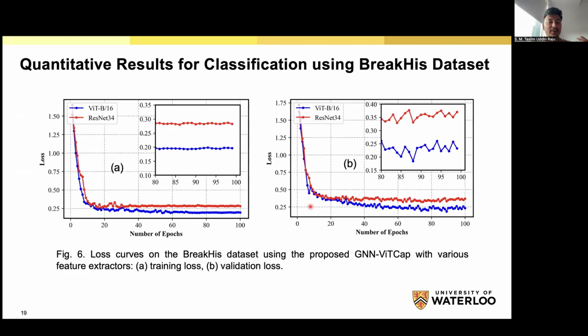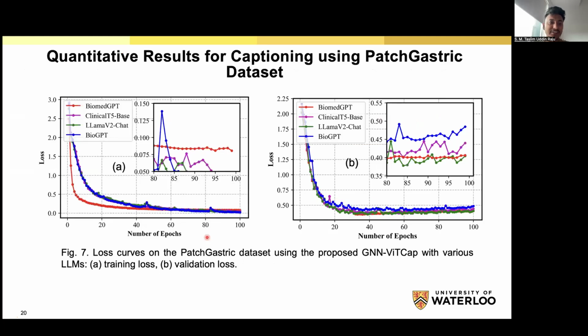So now we will explain our quantitative results. First, we explain the classification for the Breakage dataset. Here we see our loss curve. The loss gradually decreases, which indicates that our model can learn in a better way. And this is our quantitative result for caption generation. Here are our 4 LLM models. This is also the same: the loss curve gradually decreases, which means the model generalized.